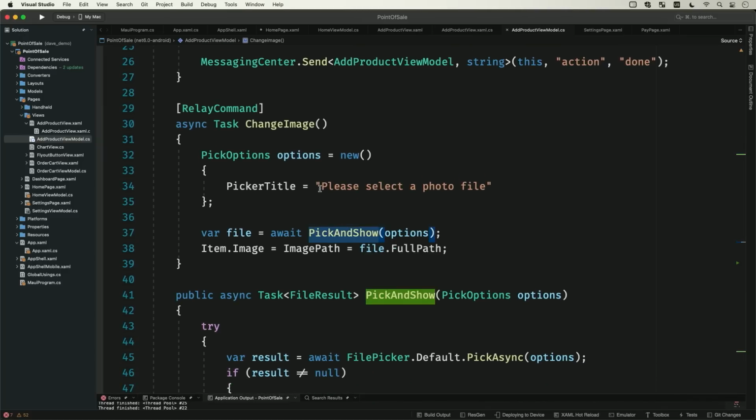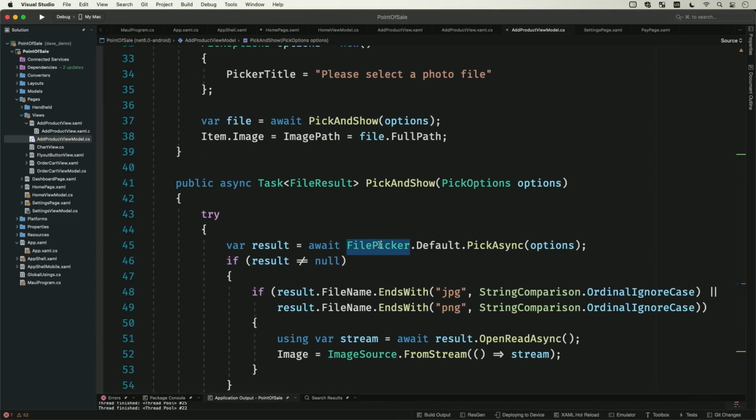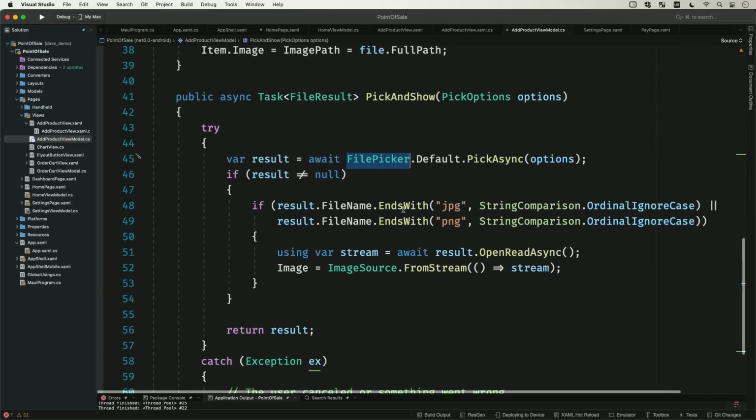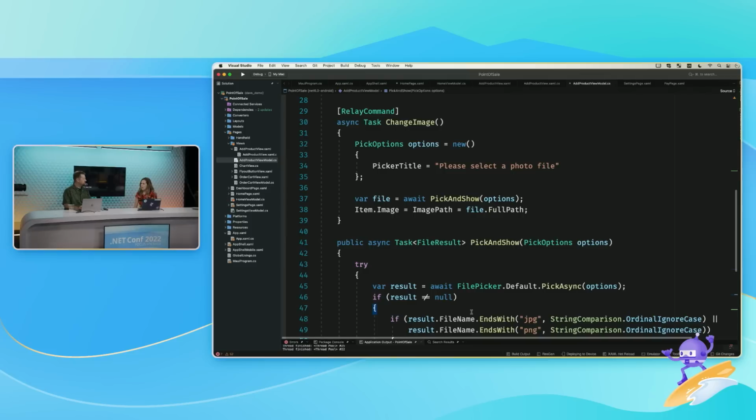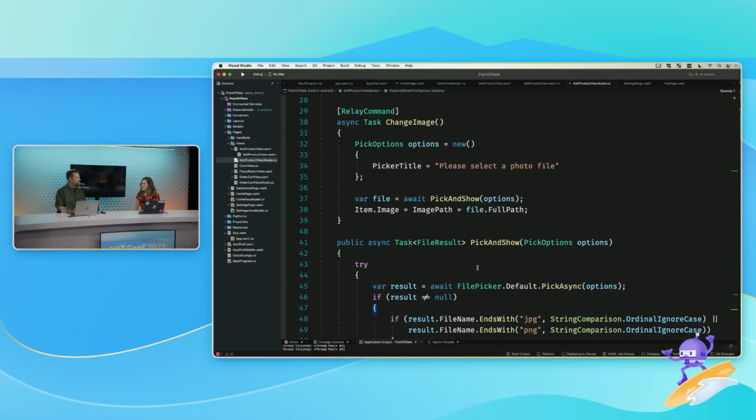All I'm doing is calling this pick and show method, which uses the file picker API. So this is the file picker you've been looking for. It's not a UI element because you can do it on anything, right, a button. I declare what kinds of files I'm looking for. It's, of course, asynchronous, so I need to wait for it and load it up. And that's it. It's as simple as that. And these are all in the box, all these APIs.